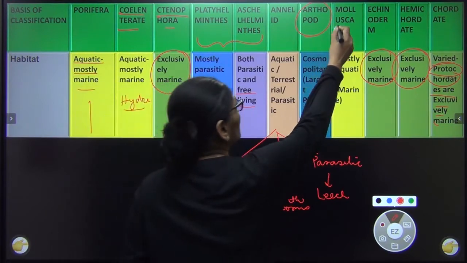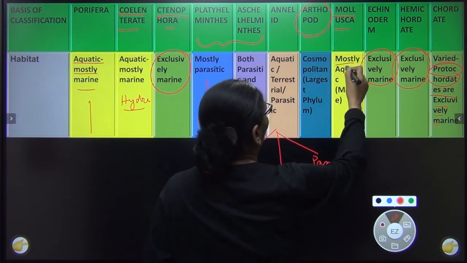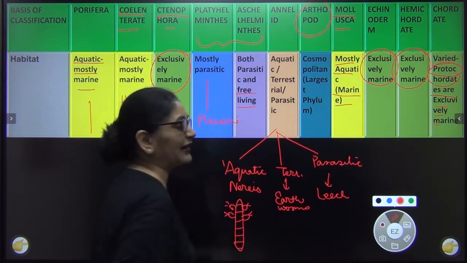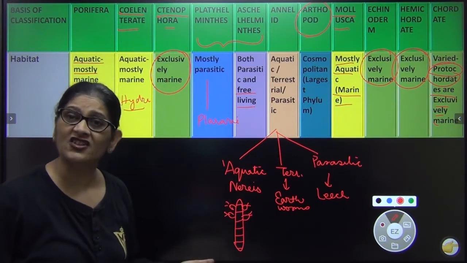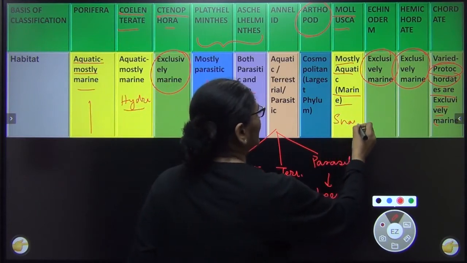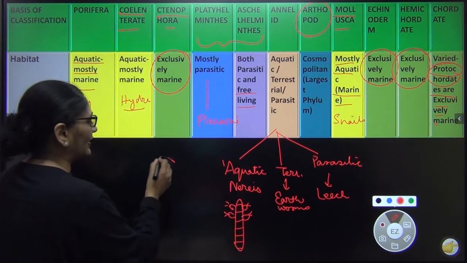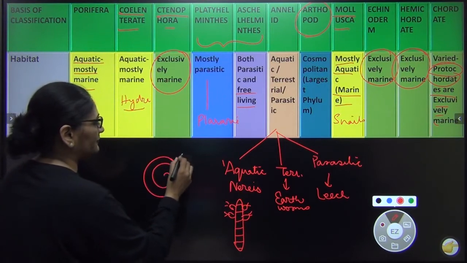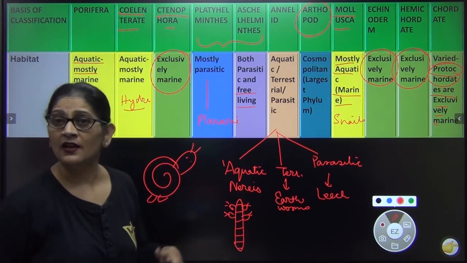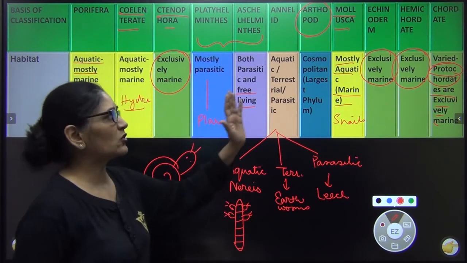Now let's come to mollusca. Again, mollusca are mostly aquatic. That too, mostly they are aquatic and marine, but some of them are terrestrial, like snails. आप बारिश के मौसम में you see snails coming out. I'm just drawing a rough type of figure of snails. They come out and they move across your houses. So they are terrestrial as well, but mostly they are aquatic.